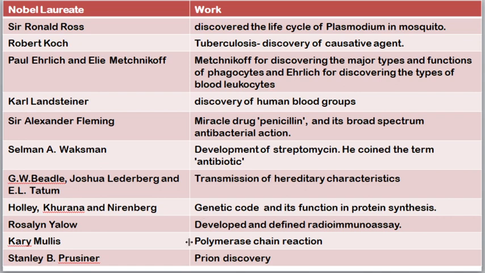Next is Rosalyn Yalow. She got her Nobel Prize for developing and defining the radioimmunoassay, which is used for detecting hormones present at tiny levels. Next is Kary Mullis. He got his Nobel Prize for his discovery of the polymerase chain reaction. Next is Stanley Prusiner. He got his Nobel Prize for his prion discovery.